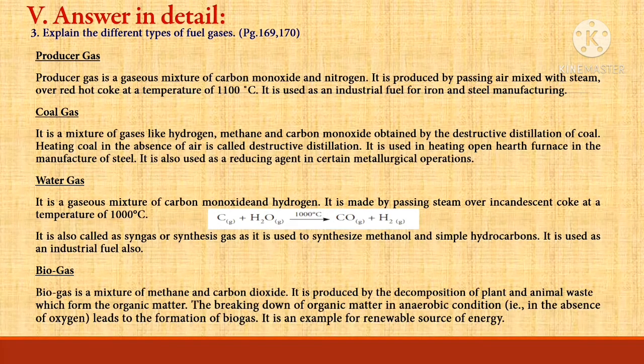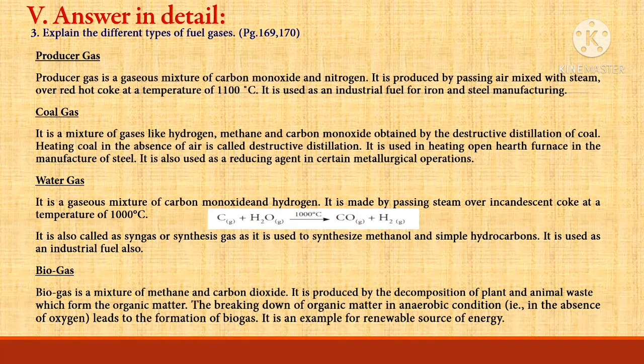Coal gas. It is a mixture of gases like hydrogen, methane, and carbon monoxide obtained by the destructive distillation of coal. Heating coal in the absence of air is called destructive distillation. It is used in heating open hearth furnace in the manufacture of steel. It is also used as a reducing agent in certain metallurgical operations.